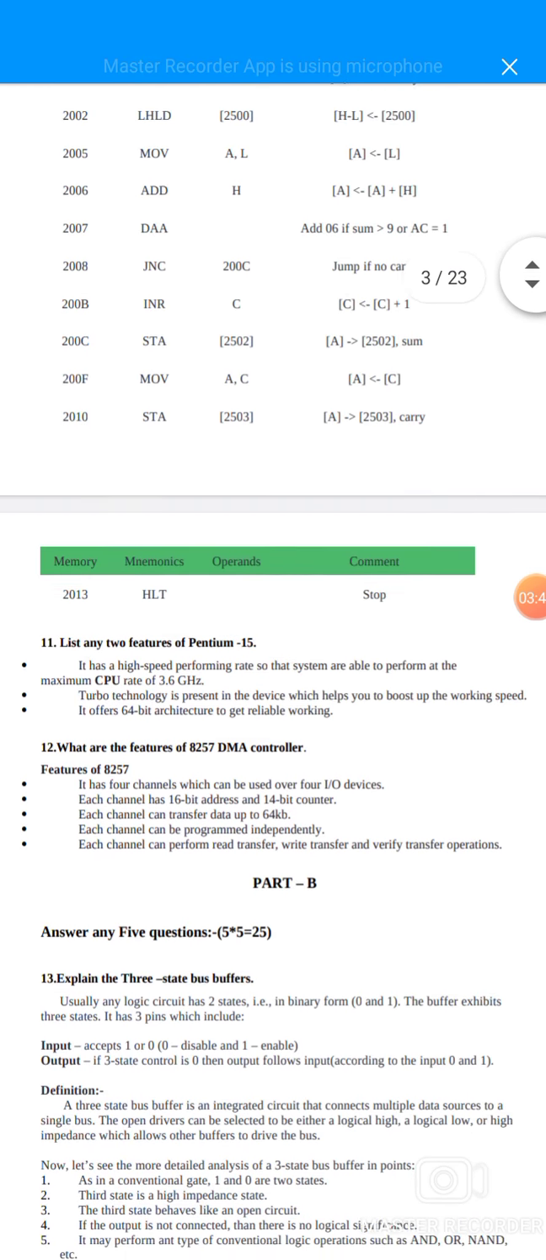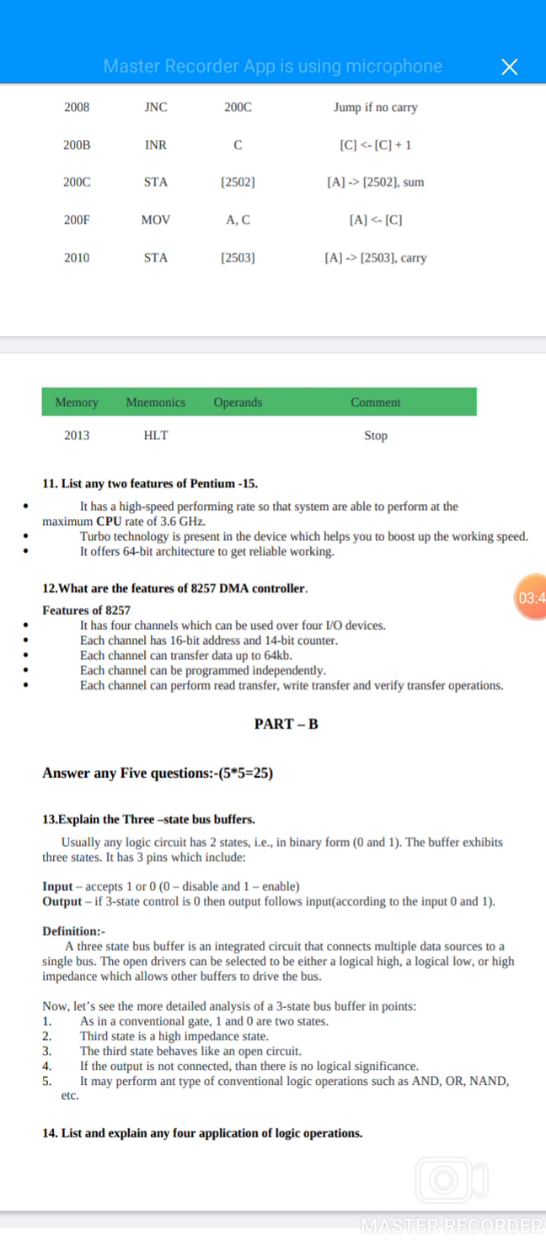Eleventh question, list any two features of Pentium i5. It has a high-speed performance rate so that systems are able to perform at a maximum CPU rate of 3.6 GHz. Turbo technology is present in the device, which helps you boost up the working speed. It offers 64-bit architecture to get reliable working.